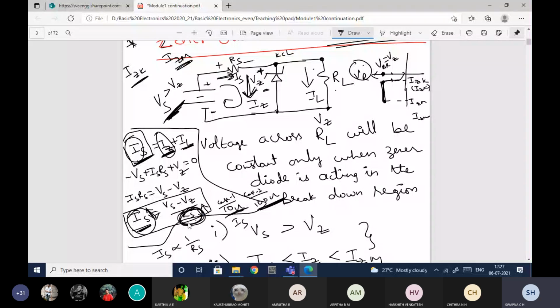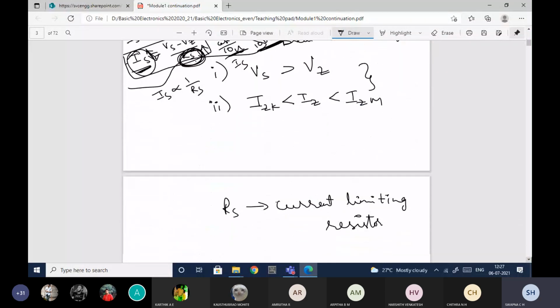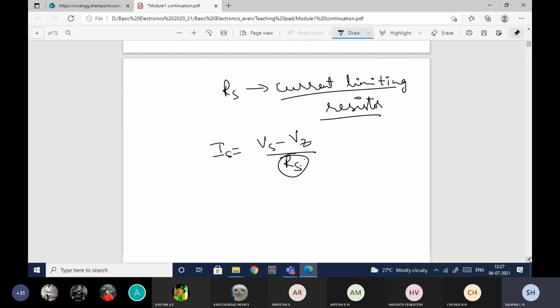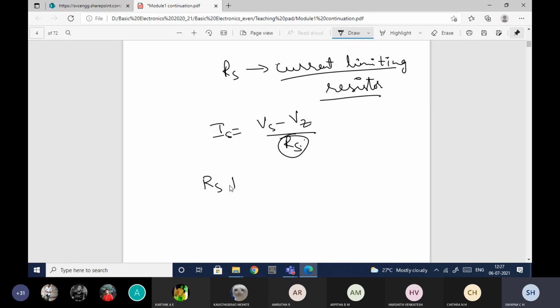RS is said to be the current limiting resistor only because IS is given by Vs minus Vz by RS. More the RS, less the IS. RS is less, IS is more. RS is more, IS is less.